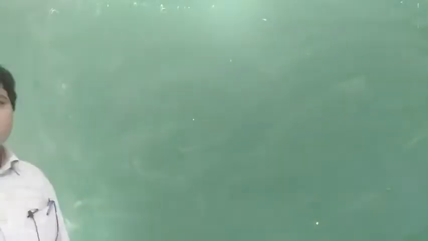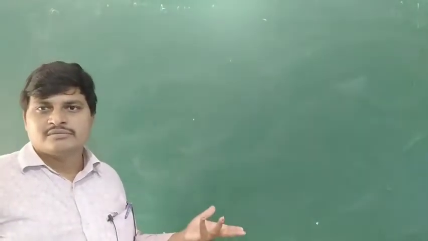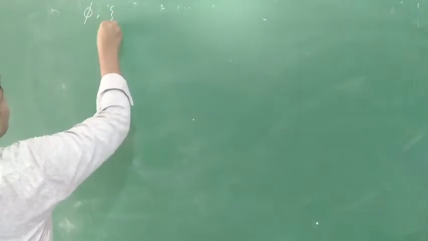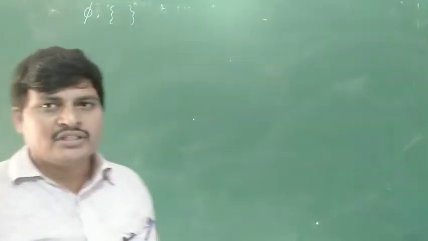Next, empty set. A set means a collection of well-defined objects. Empty set means there is no element. The empty set is denoted by phi. Empty set means there is no element.